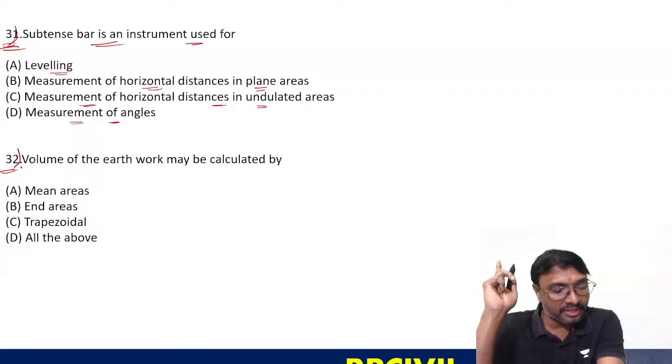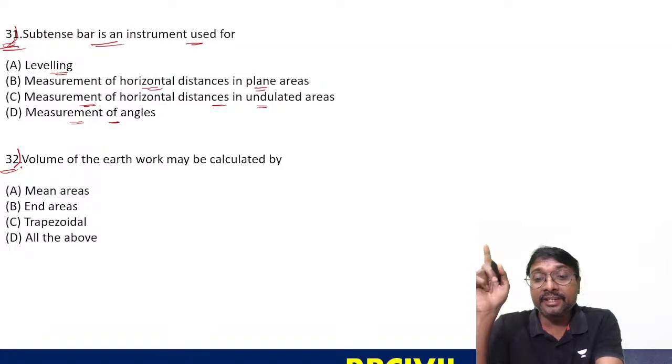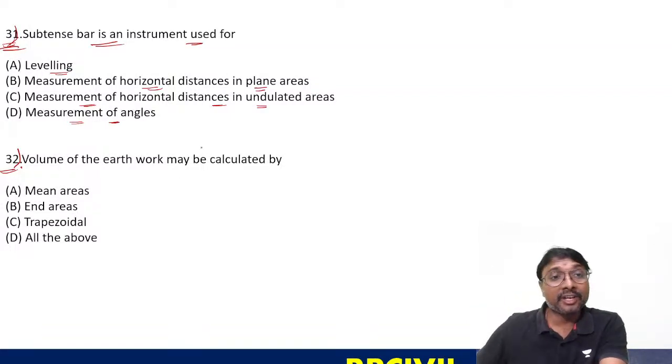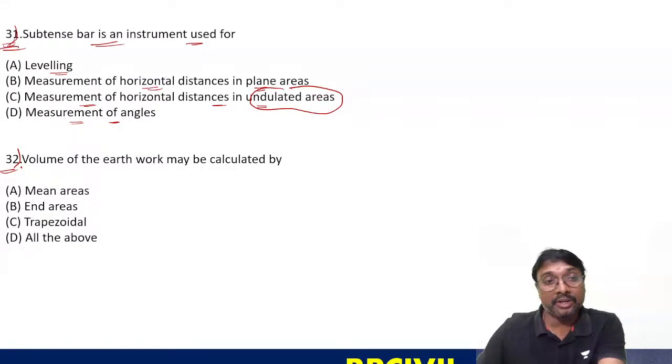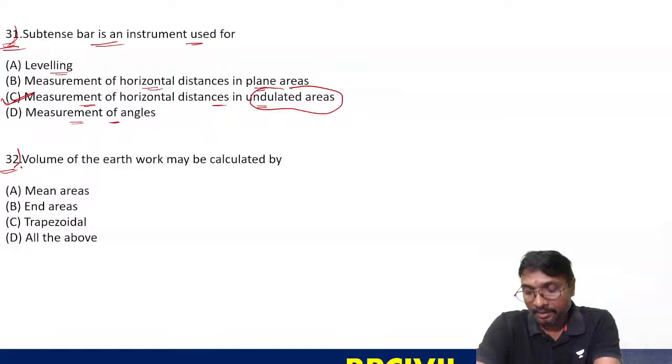Subtense bar can measure horizontal and vertical distances, where chaining is impossible. Why is chaining impossible? Because of undulated areas only, chaining is impossible. There you have to go for it. Is option B correct or option C correct? Yes, used in tachymetry only.